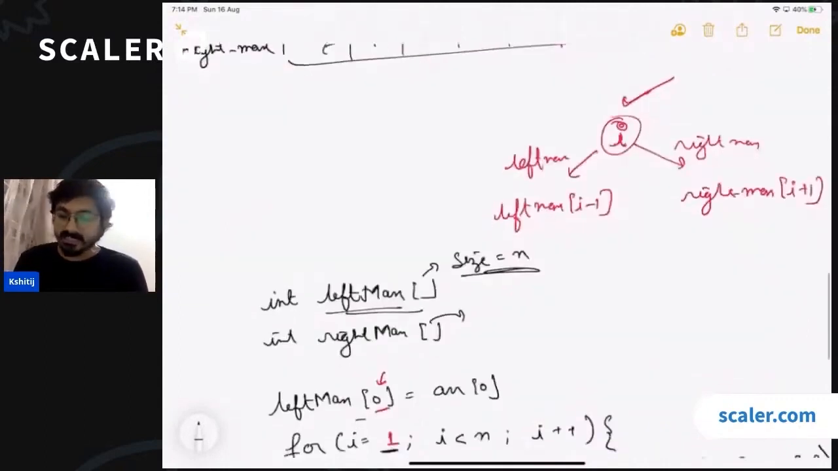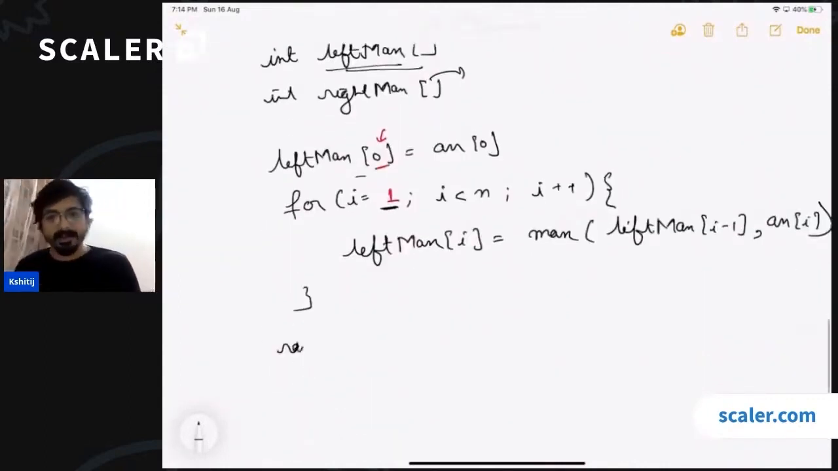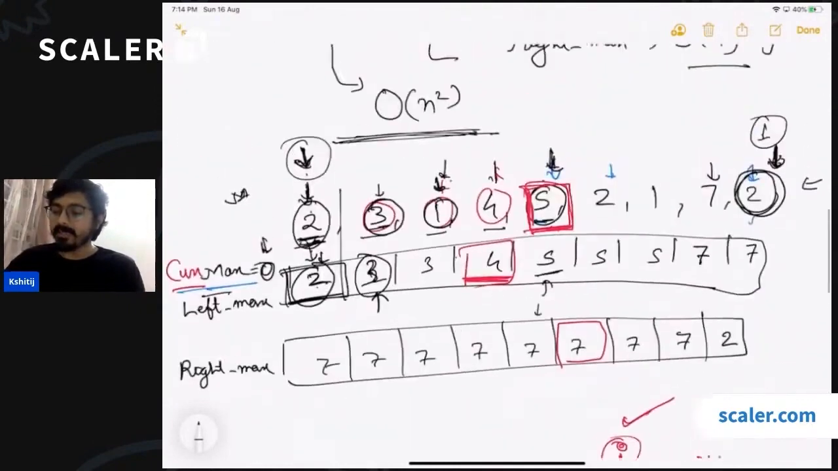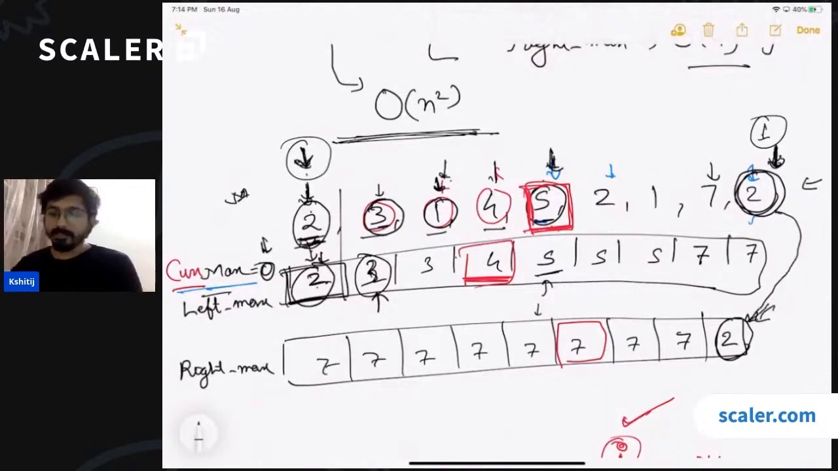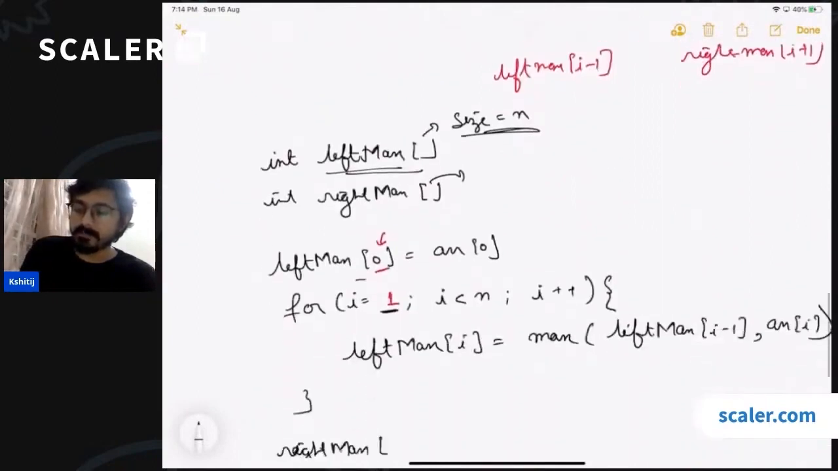Now we'll also initialize the right max array. So for the right max array, how did we start? We started from the right side, right? We said that we are starting from here, and let's copy the array value, the last array value in the last index of the right max array, because for this value there is nothing on the right side. So we are starting from here. Okay. So right max of n minus 1 is going to be array of n minus 1.